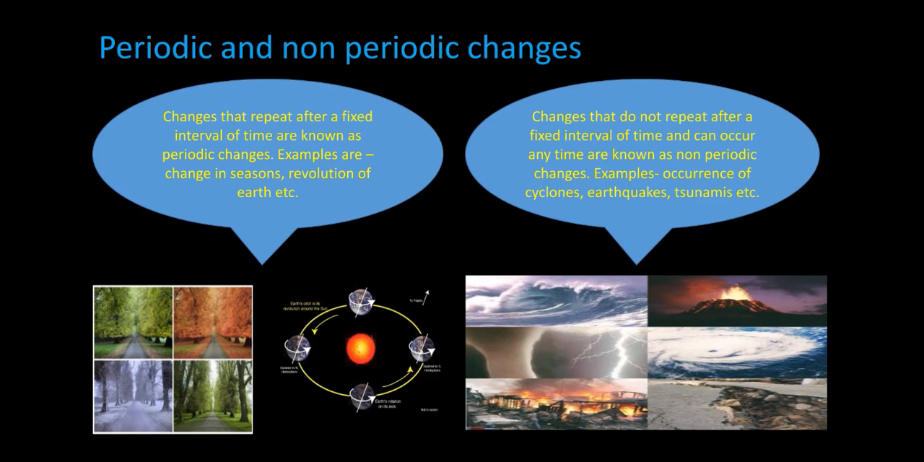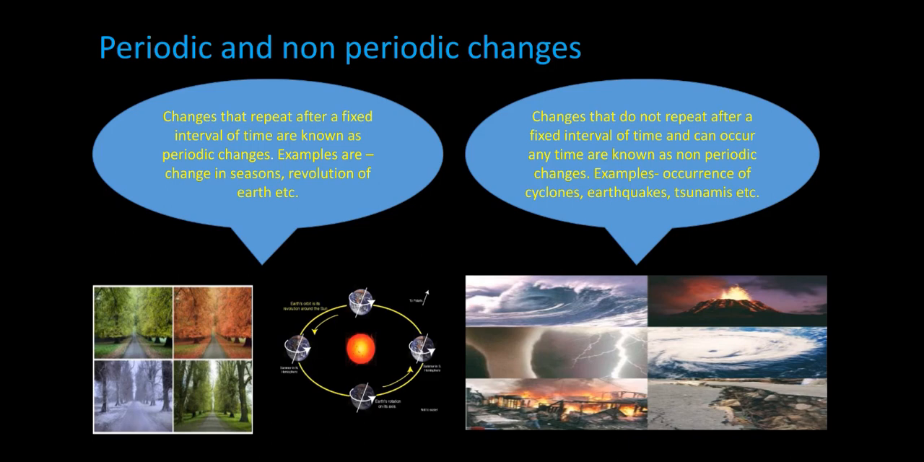So changes that repeat after a fixed interval of time are known as periodic changes. Examples of periodic changes are change of seasons, phases of the moon, cycle of day and night, rotation and revolution of the earth, movements of the hands of a clock, and our heartbeat. So these are all periodic changes because they have a fixed time interval to occur. After a fixed time span, they occur at a particular time.